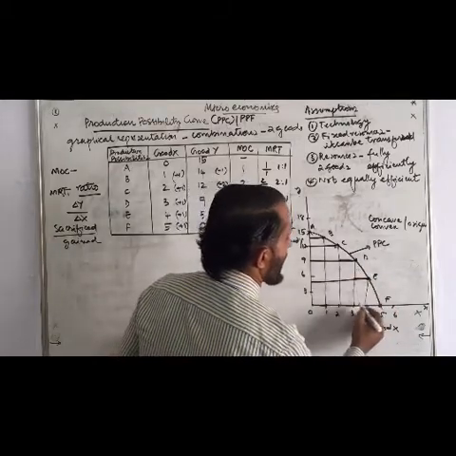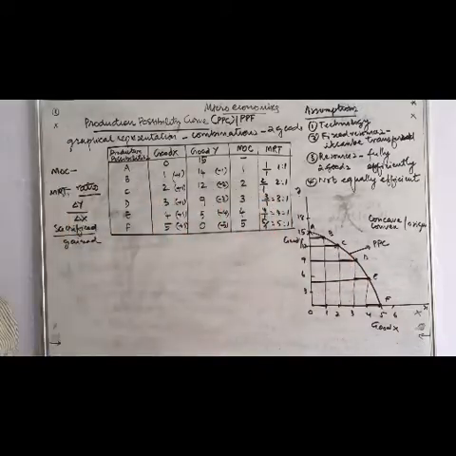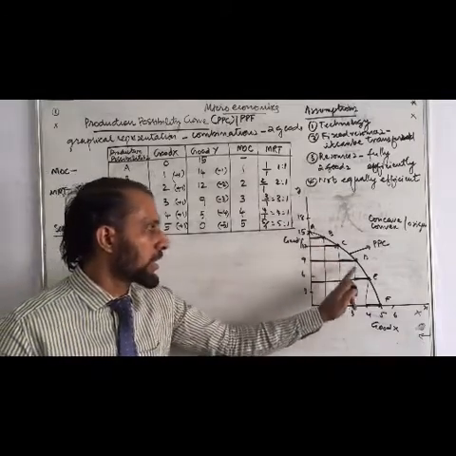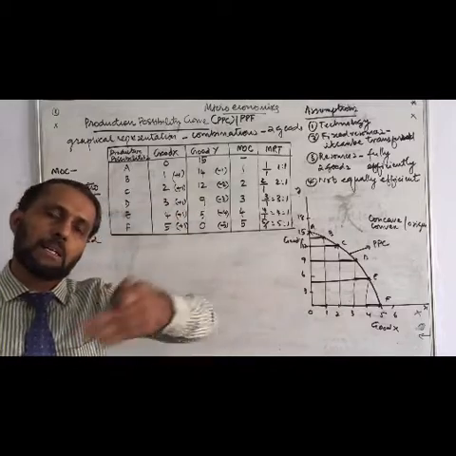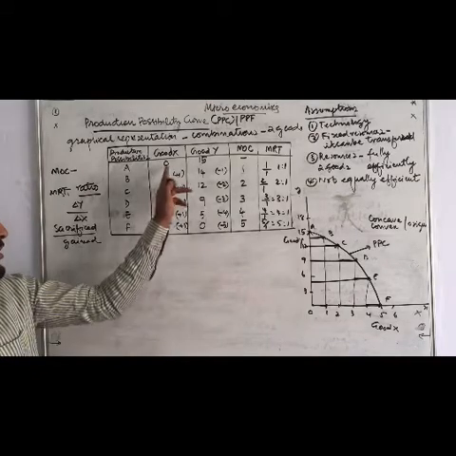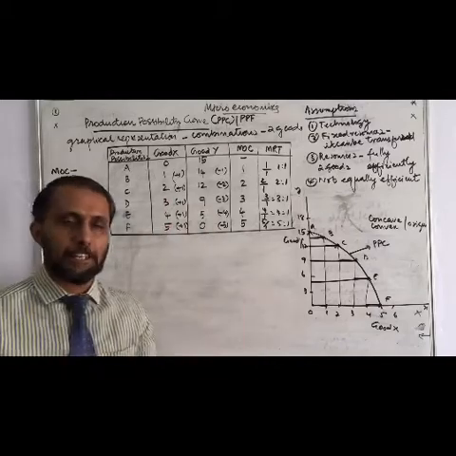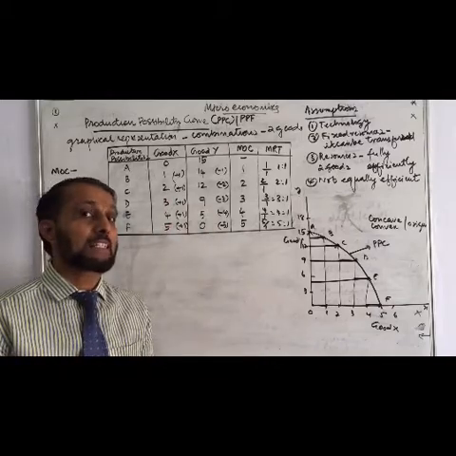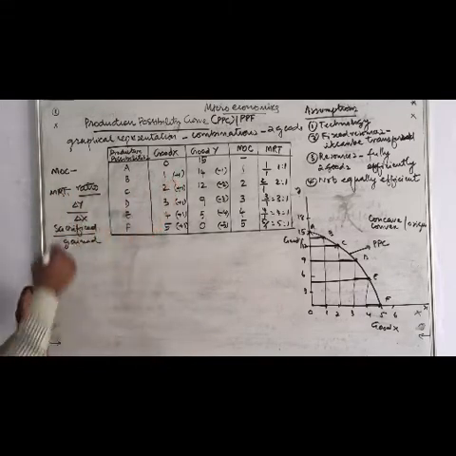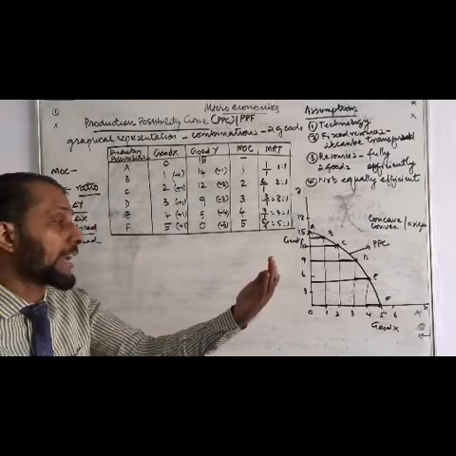So in this one we can say, all these highlighted lines are the gains. What we gained, see, gaining is constant, 1 unit only: 1, 2, 3, 4, 5. Our gain is constant, 1 unit each. From 0, 1; 1 plus 1, 2; 2 plus 1, 3; 3 plus 1, 4; 4 plus 1, 5. We gained 1 unit, but we have to measure the sacrifice, how much we sacrifice in terms of MRT, good of Y. This is the triangle, we have to read delta, or change, the amount of commodity sacrificed.